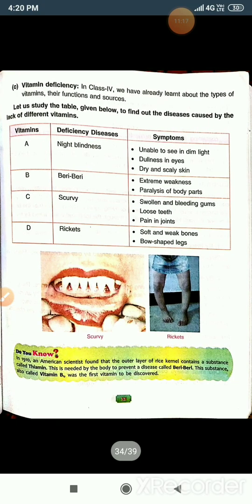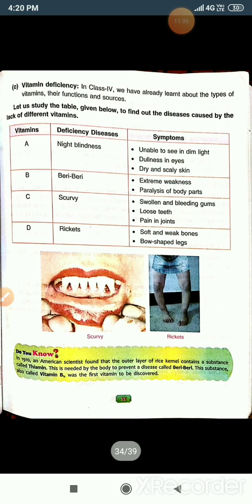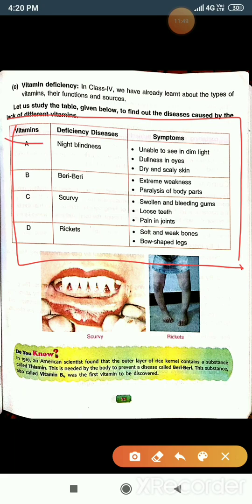And now come to the next topic, and today in this page this is the deficiency of vitamins. Minerals I have explained to you earlier. These are the minerals, and now come to the vitamins. Vitamins, that means you have to read the 4 types of vitamins. So here this is the column. In this column 4 types of vitamins are given, the names of the vitamins are there, and the deficiency diseases are there, and the symptoms are there.